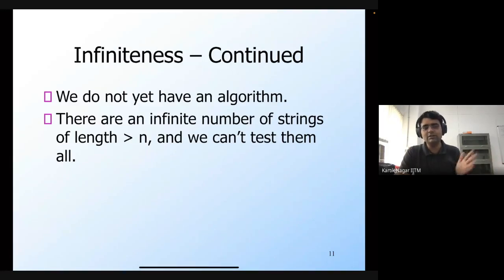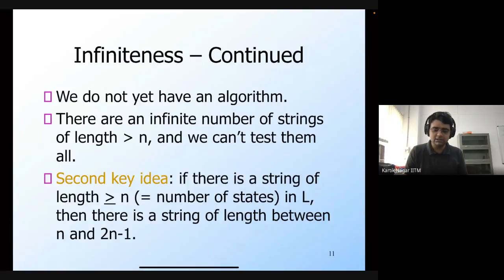But if you have a larger string, then you can also remove the cycle and construct smaller strings, right? So what Vineet is saying is actually right. You only need to check from n to 2n. If there is a string of length greater than or equal to n in L, then there is definitely going to be a string of length between n and 2n minus 1.